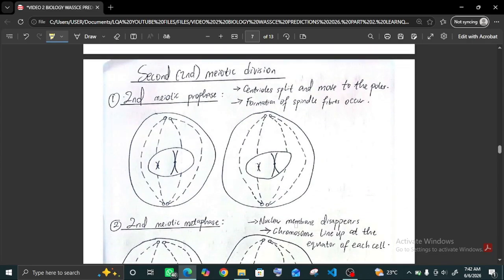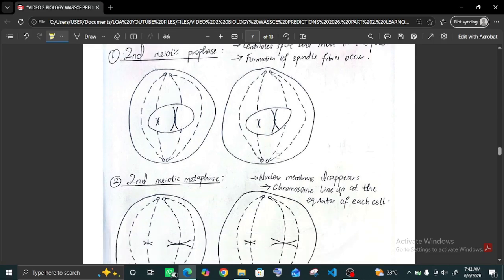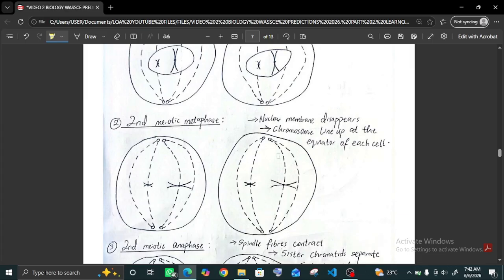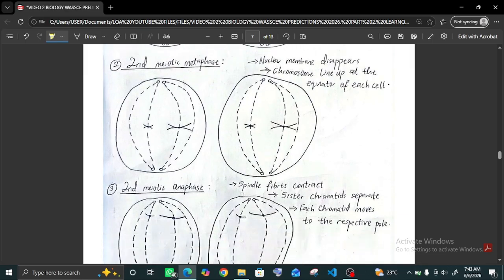In the second meiotic cell division, the centrioles split, almost like mitosis. The centrioles split and move to the poles. Formation of spindle fibers also occurs. In the metaphase, same thing as mitosis, chromosomes line up at the equator, nuclear membrane disappears.